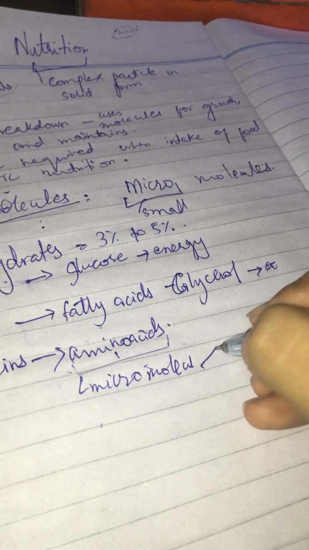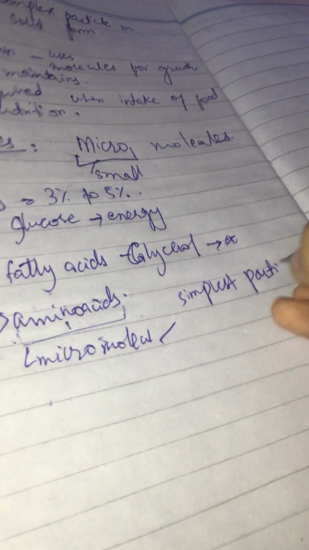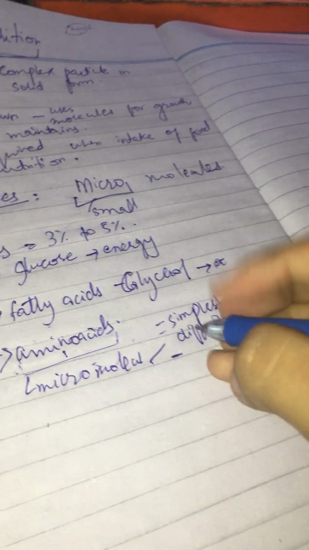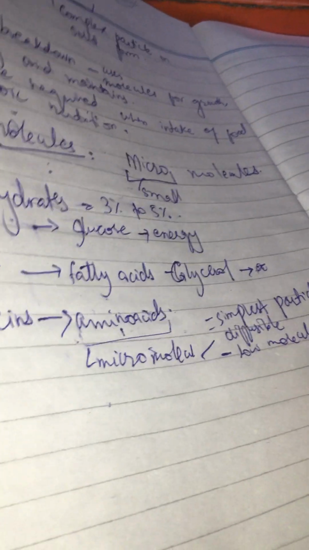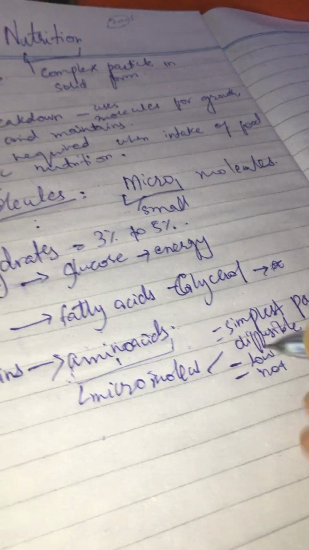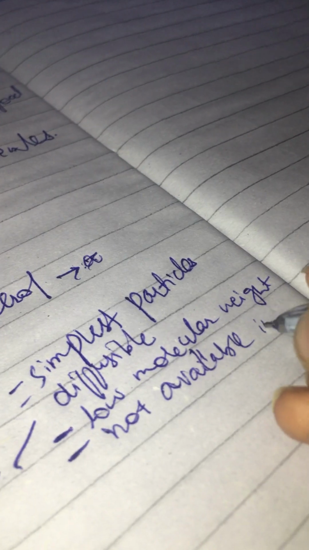And micromolecules, as I told you, let me write the definition. These are the simplest particles which are even diffusible. Not only this, they have very low molecular weight, and they are also not available individually. These are broken down first, and this means they are not available individually. Okay, so this was the difference.